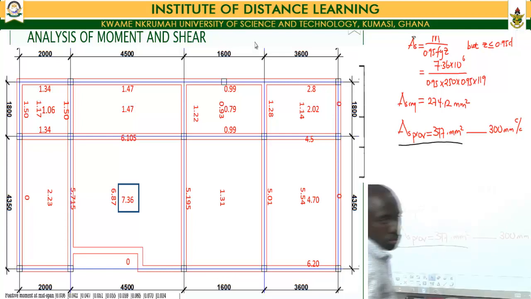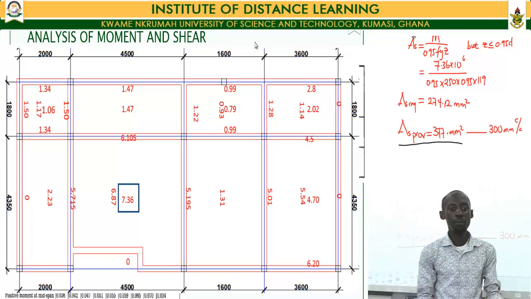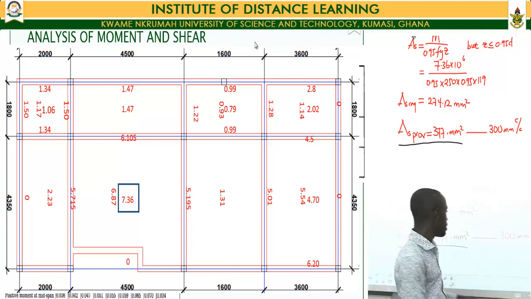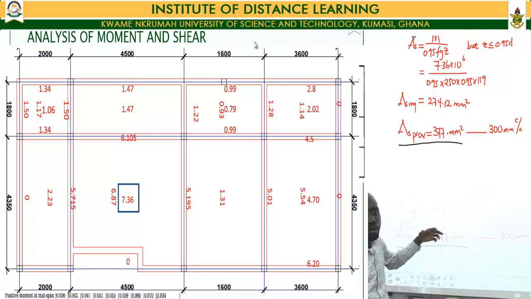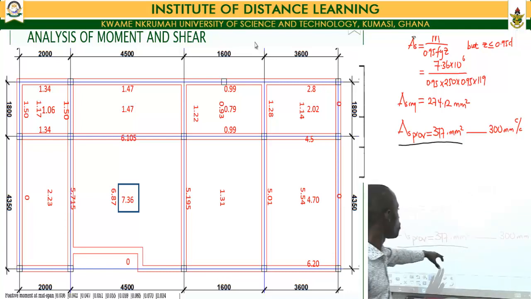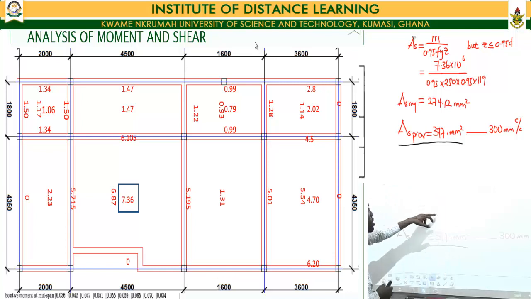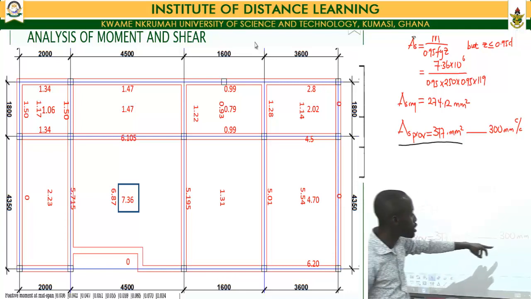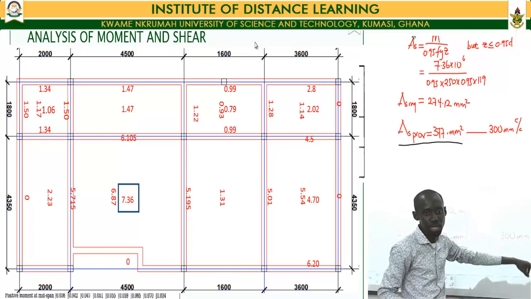So then based on our maximum moments that we had, this is the area of reinforcement that corresponds to that maximum moment. We had an area of 274.12, and in place of that one we are providing an area of 377, and that will give us a spacing of 300 millimeters center to center.